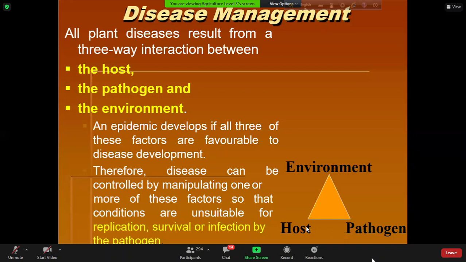Mind it. Let's say the environment is favorable, rice is the host plant, but instead of Bipolaris oryzae, Bipolaris sorokiniana is present there. Although the environment is favorable for the pathogen Bipolaris sorokiniana and unfavorable for the rice, still there will be no disease, because Bipolaris sorokiniana is not the pathogen for rice. You understand? So there must be interaction among these, and whether there will be disease or not depends on the type of interaction.